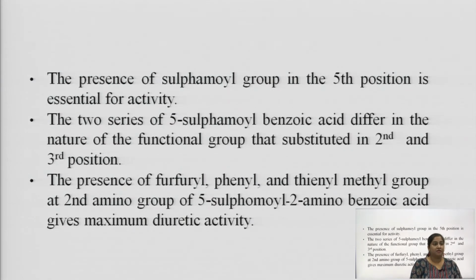Then the presence of furfuryl, phenyl and thienyl methyl group at the second amino group of 5-sulfamoyl 2-amino-benzoic acid gives the maximum diuretic activity.